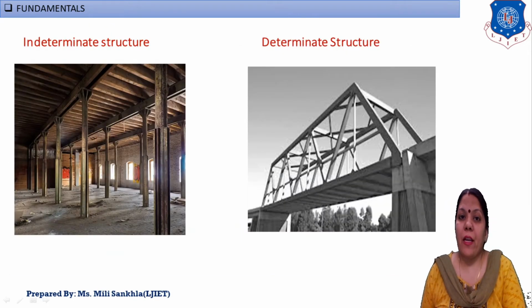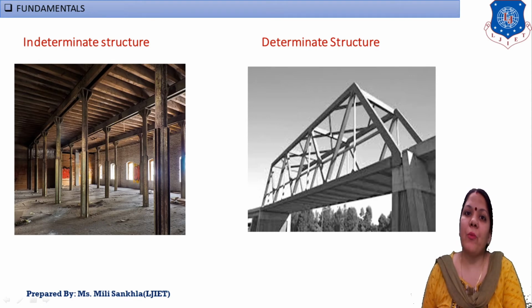Next, here I take two figures again. This first figure is an indeterminate structure, because look at this: to give support for this roof, a number of steel columns are provided.